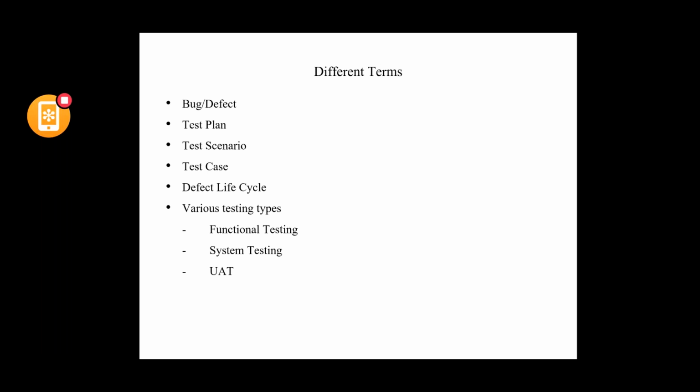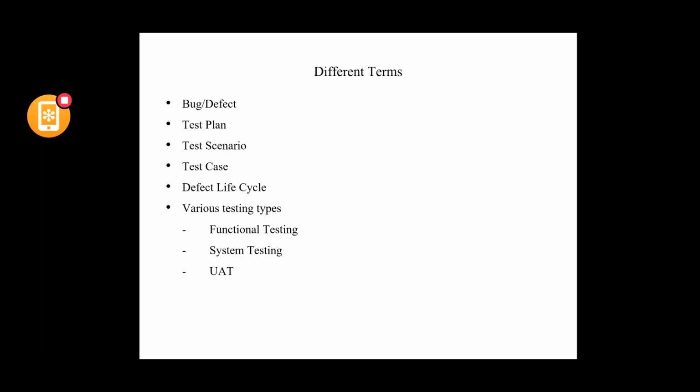So, what is a bug or a defect? A bug is nothing but anything that is not working as expected, as per the specification. That is when we call it a bug. It means that the system is supposed to work in a certain way, and if it is not working that way, that is when we call it a bug in the system.